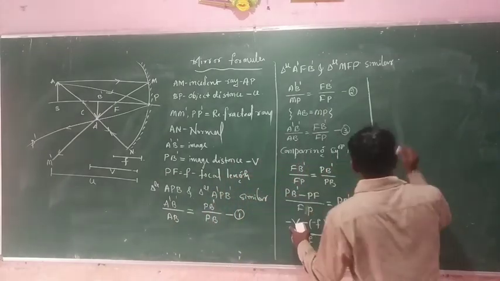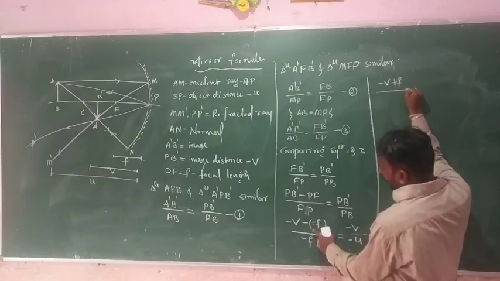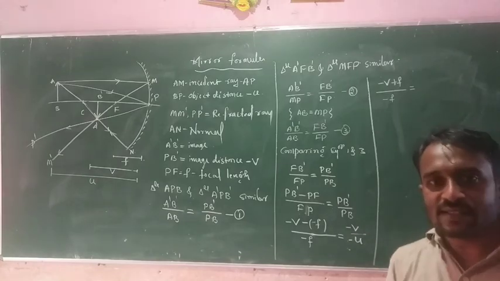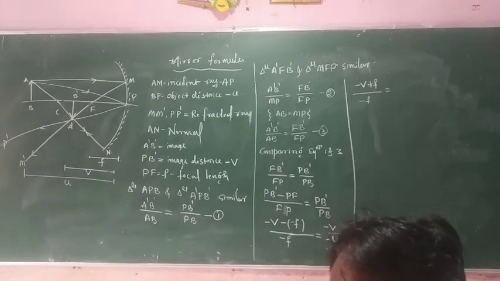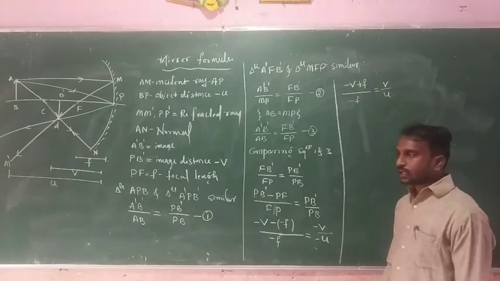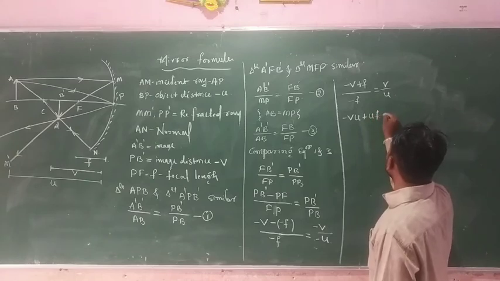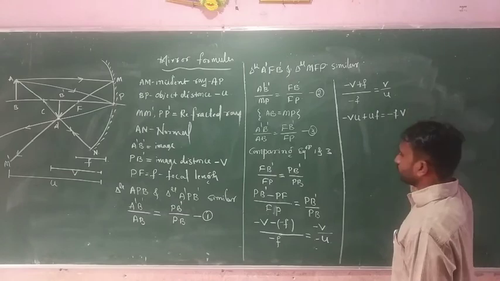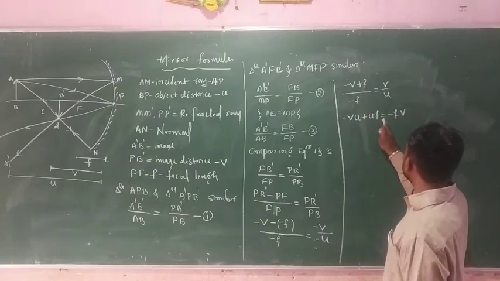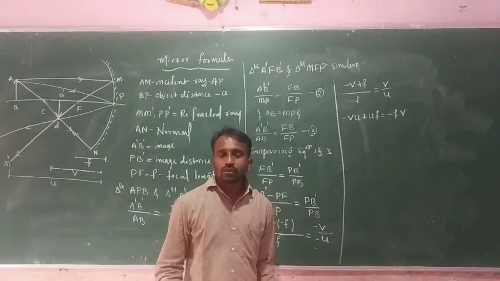Okay, so here minus V, minus into minus plus F, divided by minus F is equal to V divided by U. Minus minus gets cancelled. So for this reason, in cross multiplication, minus V into U plus U into F is equal to minus F into V.